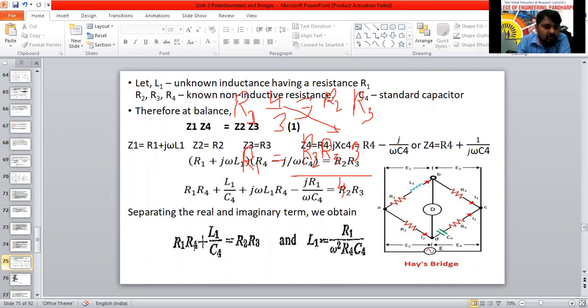So omega square C4 square R2 R3 R4. This term will multiply into here, and this term will divide into this RHS side here now. So 1 plus omega square C4 square R4 square. Then what do you do? This R1 term is there here now. You substitute it into this L1 term. In L1, the R1 term is there, is there or not?